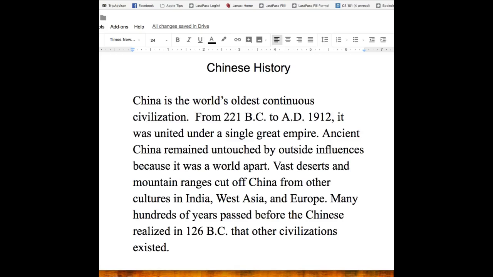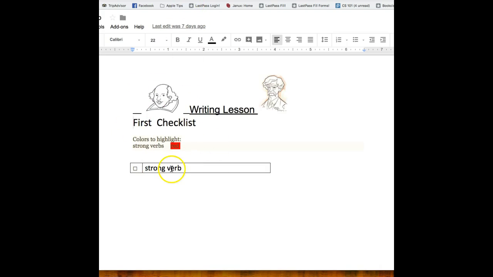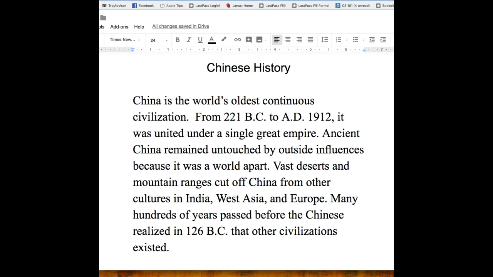Today we're going to learn how to take notes from a text, and then from these notes that we write, to write a paragraph. We'll start with a very simple checklist. The checklist has just one item: a strong verb. The idea is that for each sentence, we're going to write a note of three or four words.